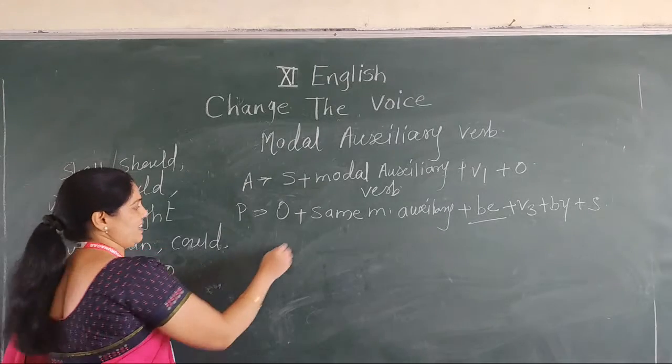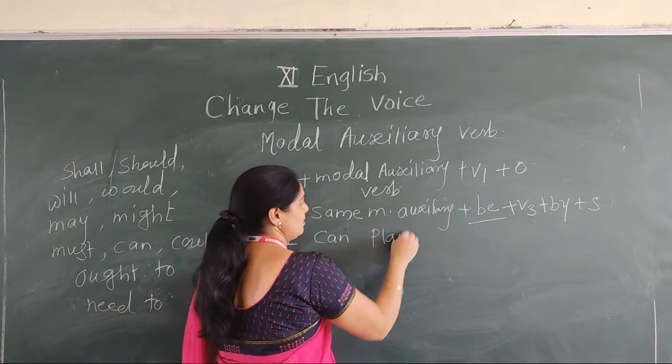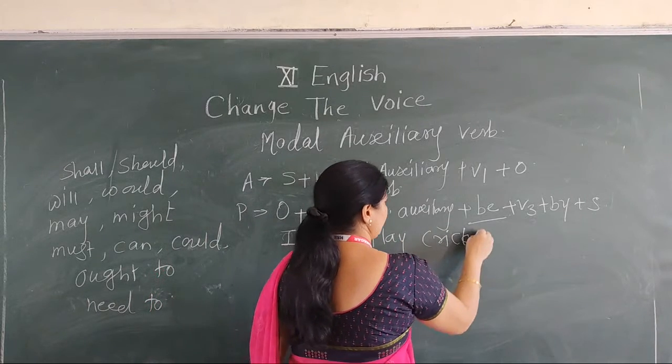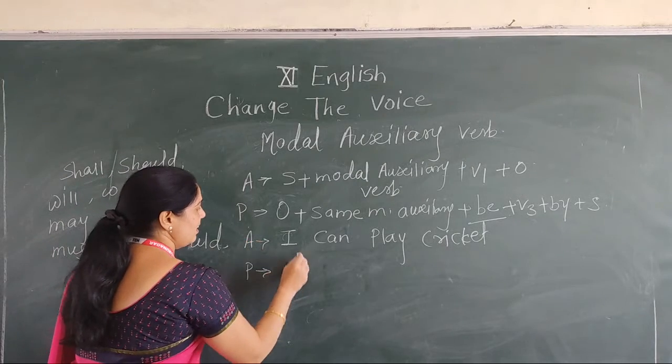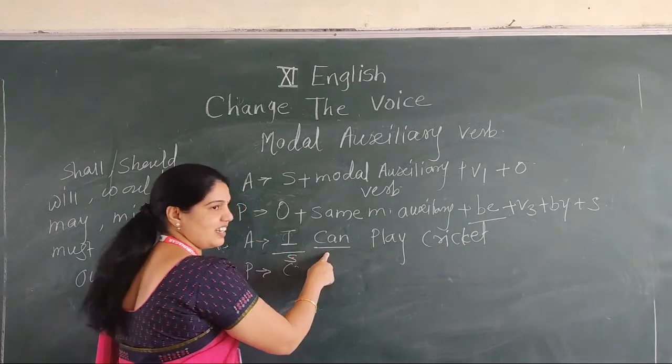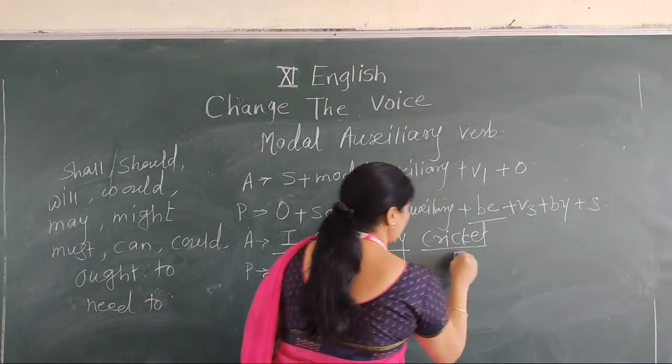Now see the example. I can play cricket. Okay, it's active voice. For passive voice, here is the subject. Which modal auxiliary is used here? Can. Play, V1. Cricket, object.